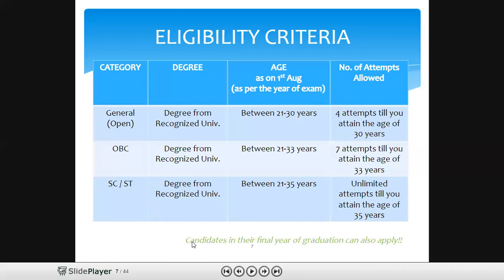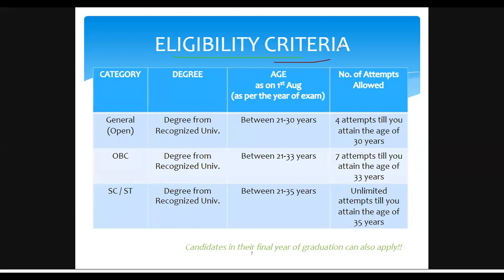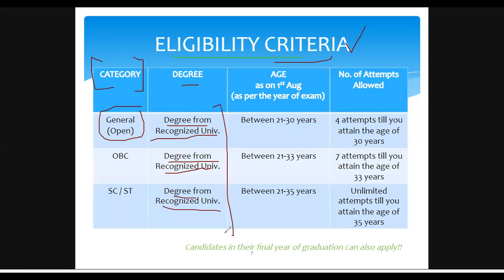Okay, now let's go for the criteria. You see the eligibility criteria for the UPSC, and let's check it category wise. When we are looking at the general category, that is always considered as open. A degree from a recognized university is required by all the categories to give this particular prestigious exam, and this is one of the most common things that we can find here.